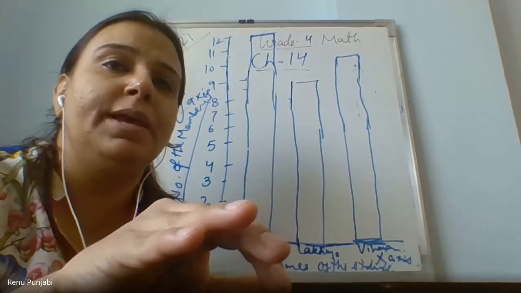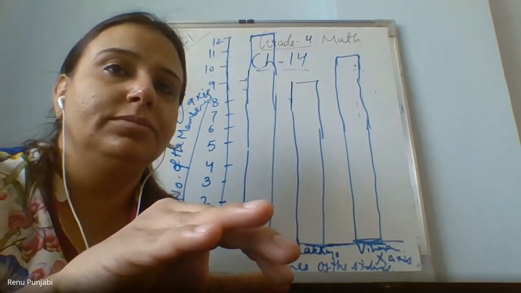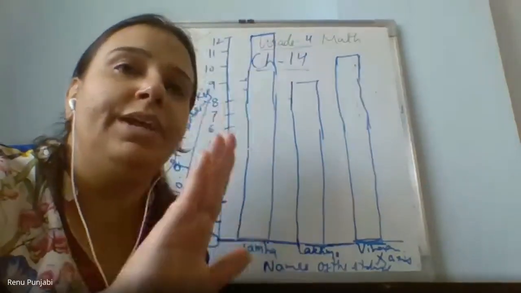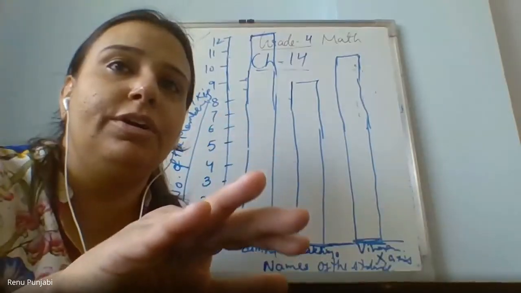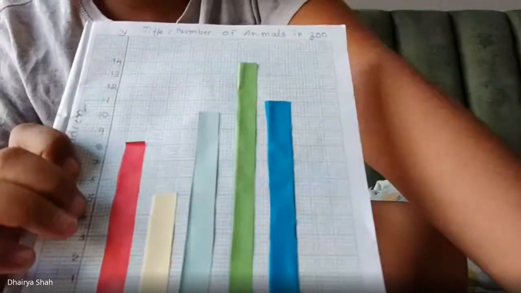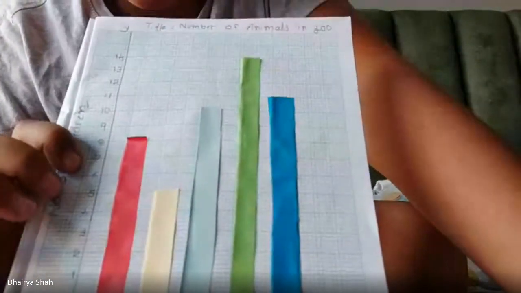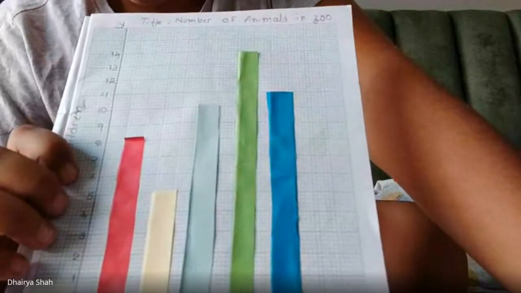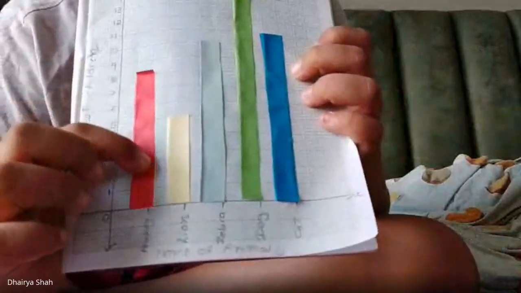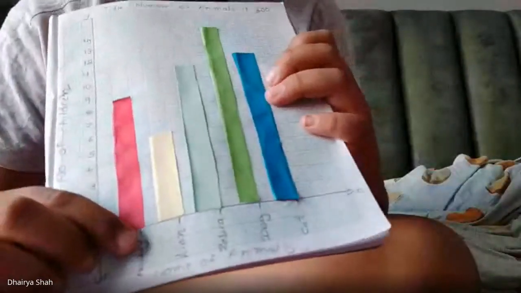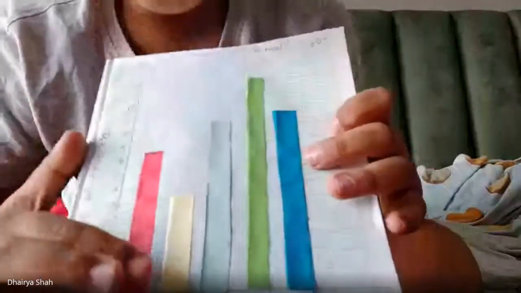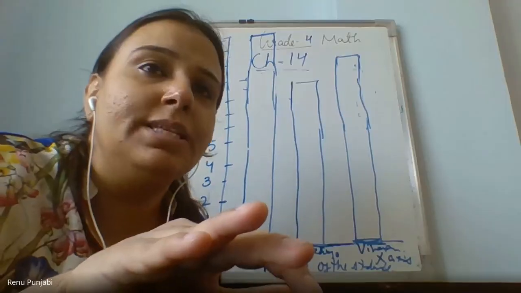Can you please explain what you have done there? Yeah. So this red one... Show me the title of your graph. The title is number of children who like which animal in the zoo. So number of animals in a zoo, right? Okay. Then this red one is about monkey, and 8 children like monkey. Okay. Now how many are there? Next is lion. Let me see. Wait a minute.